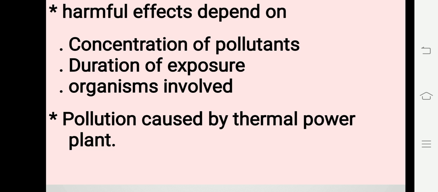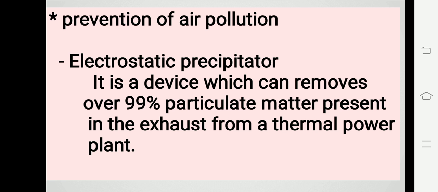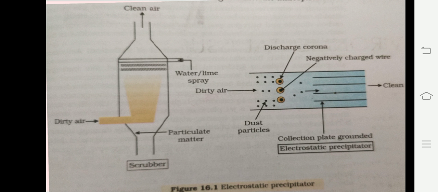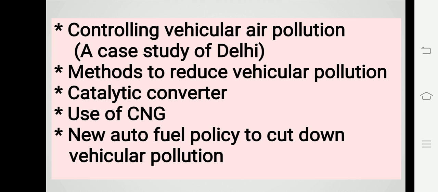Majorly, air pollution is caused by thermal power plants. The pollution from thermal power plants can be prevented by two methods. One is the electrostatic precipitator, in which 99% of particulate matter is removed from the thermal power plant exhaust. The second one is a scrubber. This is the scrubber and this is the electrostatic precipitator.